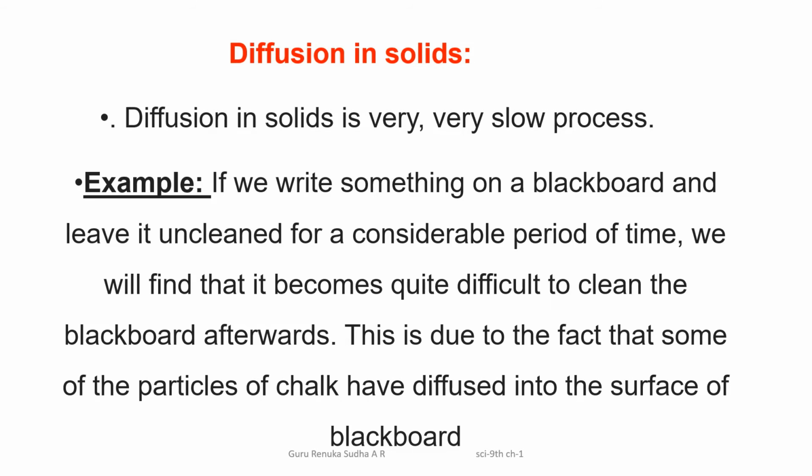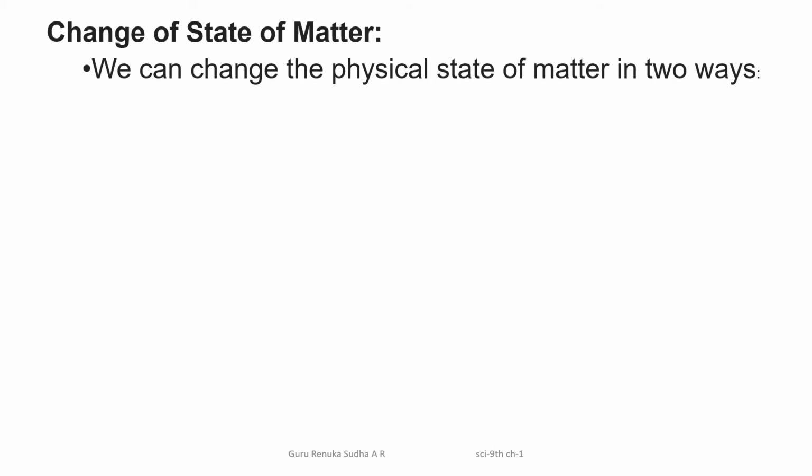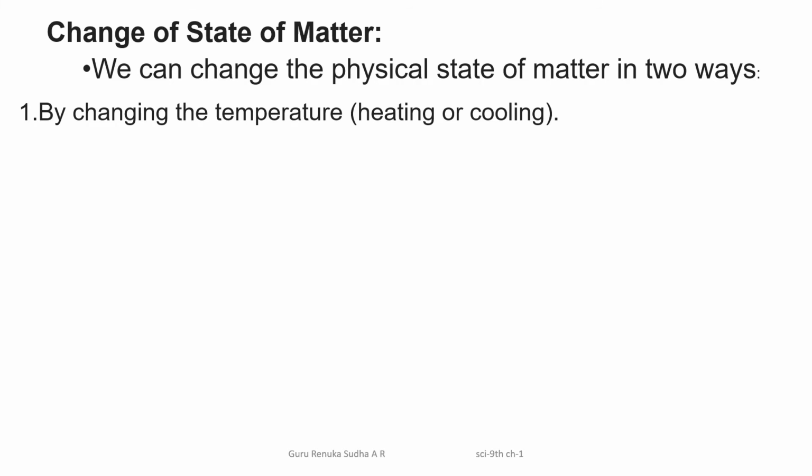Example: if you write something on a blackboard and leave it uncleared for a considerable period of time, we will find that it becomes quite difficult to clean the blackboard afterwards. This is due to the fact that some particles of chalk have diffused or stuck into the surface of the blackboard. This is also due to the process of diffusion only. So in this way you can observe diffusion in a solid.